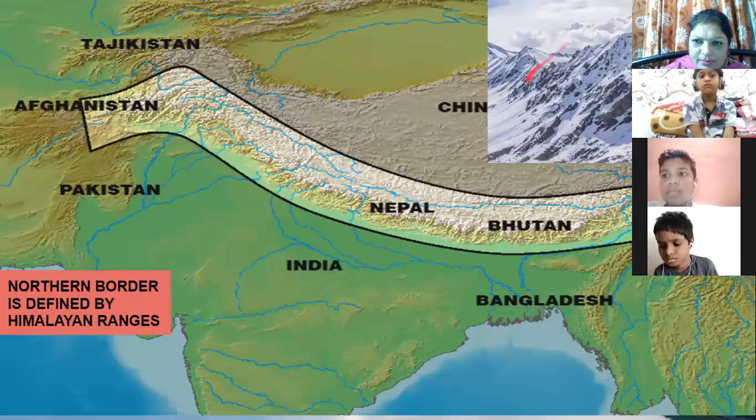I have shown this picture purposely so that it is easy. These are the mountains which are there. The Himalayan ranges means this entire part is completely filled with the Himalayan mountains. So this is the northern border of India. The northern border of India is defined by Himalayan ranges.